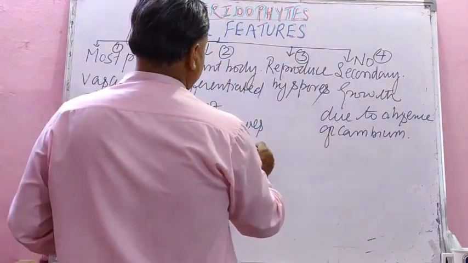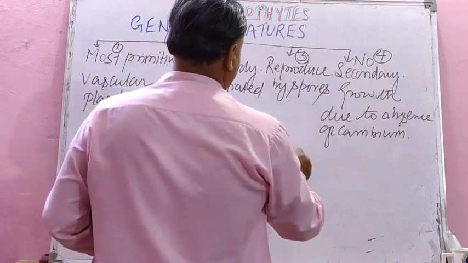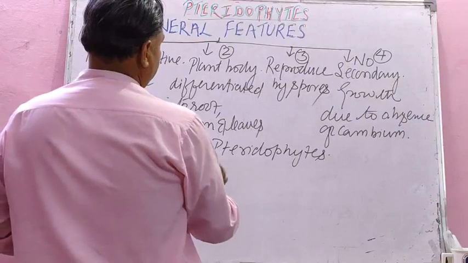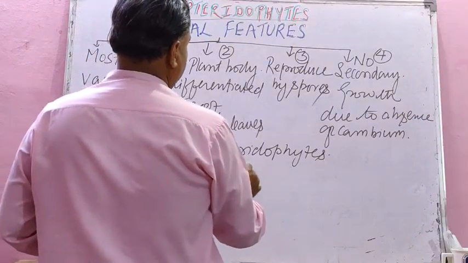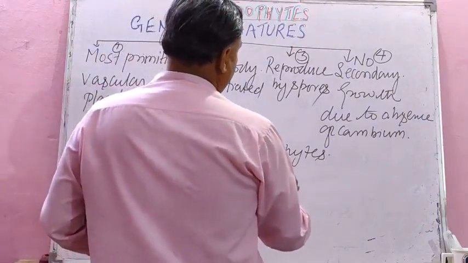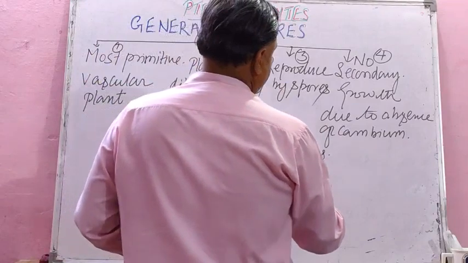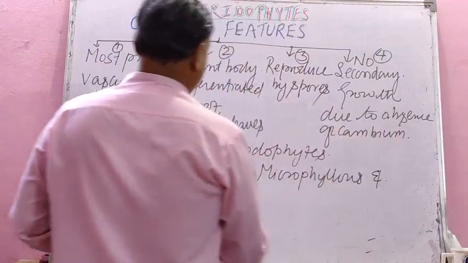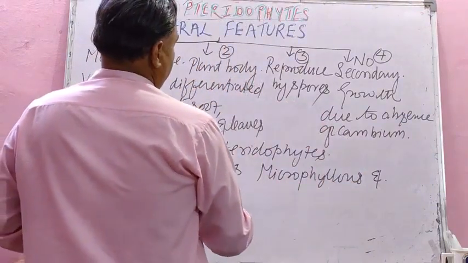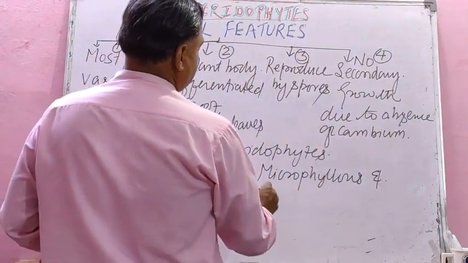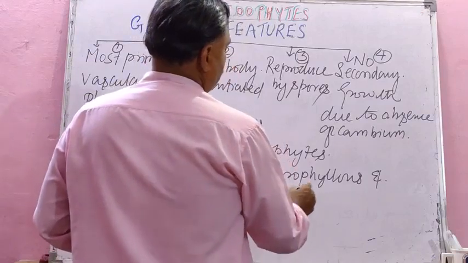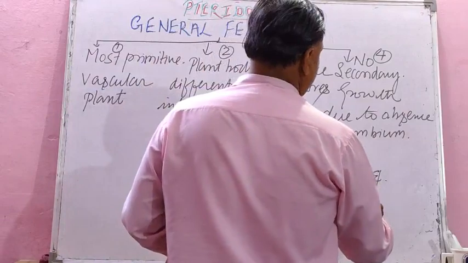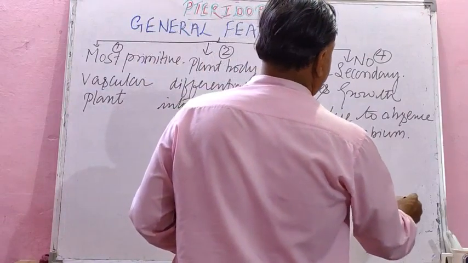Pteridophytes exhibit microphyllous, where micro means small and phyllus means leaf, and megaphyllous type of appendages or leaves, isn't it?